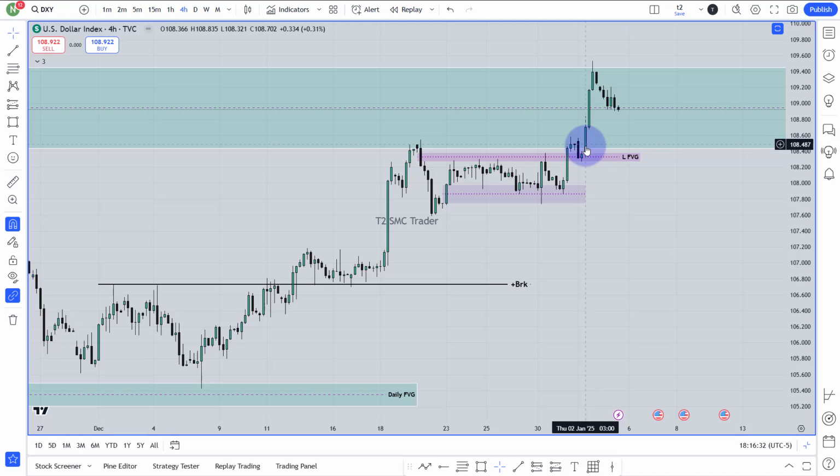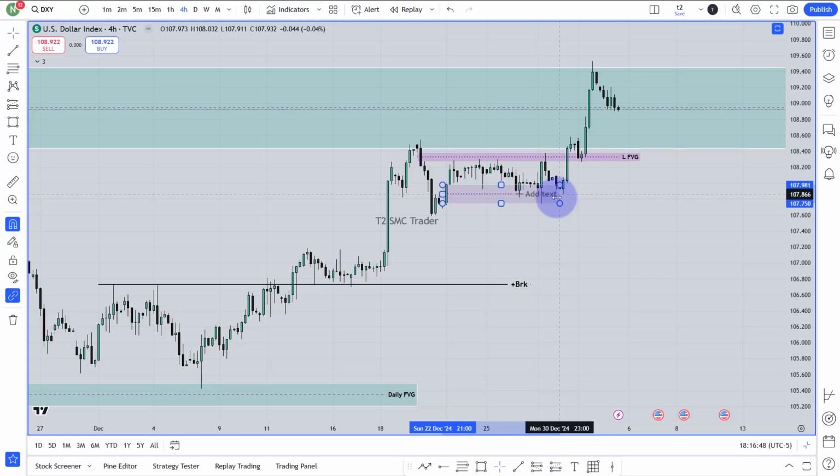Like you can see, it is that way. If and only if the market breaks this fair value gap from the 4-hour chart, if it can break this one, this sell side liquidity is obvious to me. Okay, this low, that low, all of this area is a very nice resistance zone.